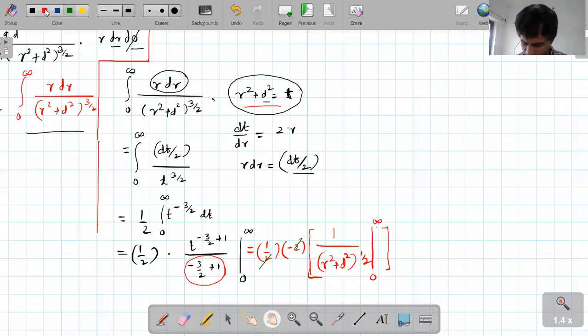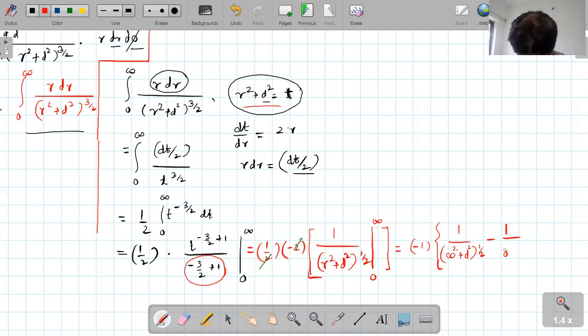Now here, dear student, can I write like this? Minus 1 in a bracket. First I will put the upper limit, that is 1 upon infinity square plus d square raised to half, minus 1 upon 0 plus d square raised to half. Is it correct? Yes, sir.